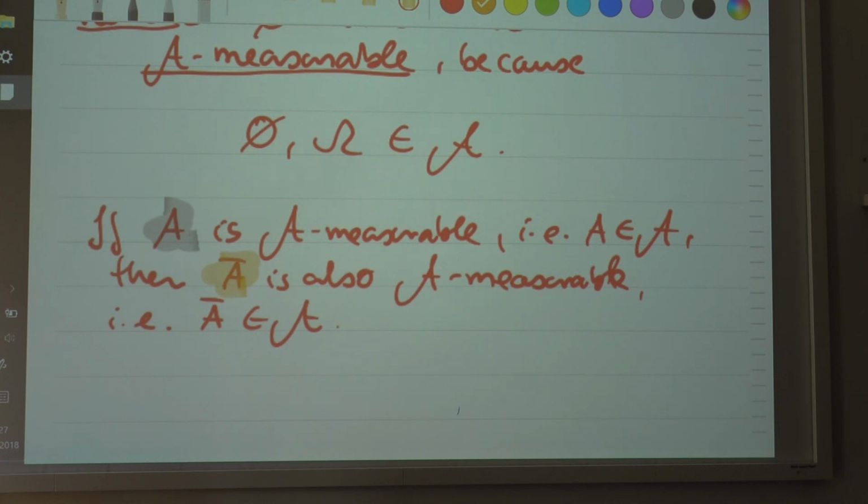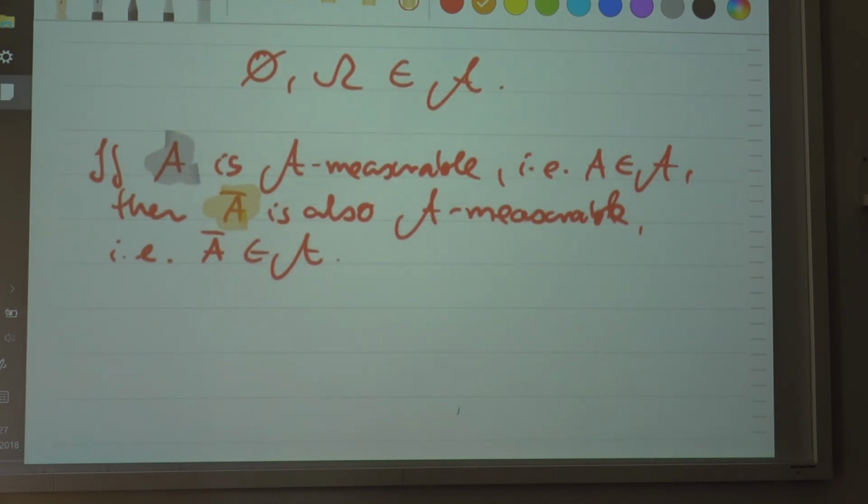And of course, countable unions and countable intersections of measurable sets must also be measurable. Due to the sigma-additivity, that is true by definition. But since it's also closed with respect to complementation, that is also true for countable intersections.